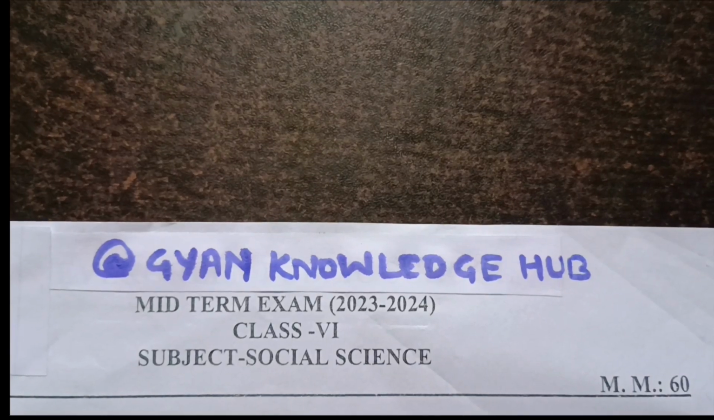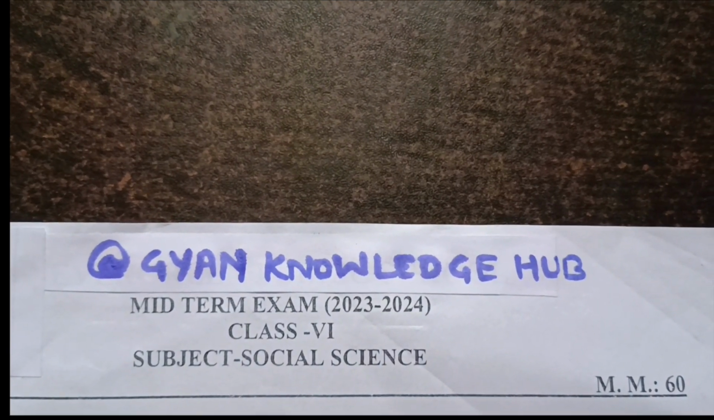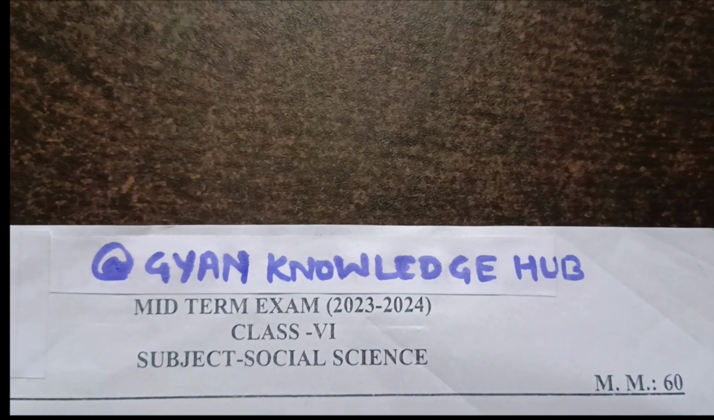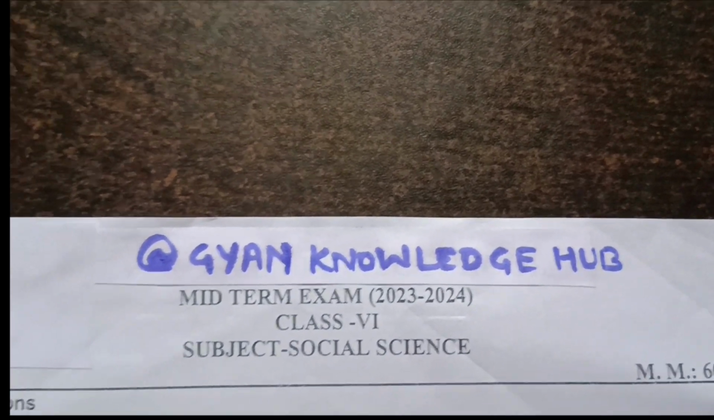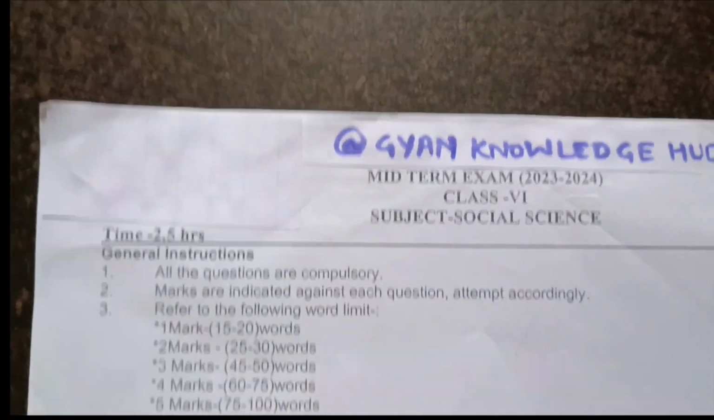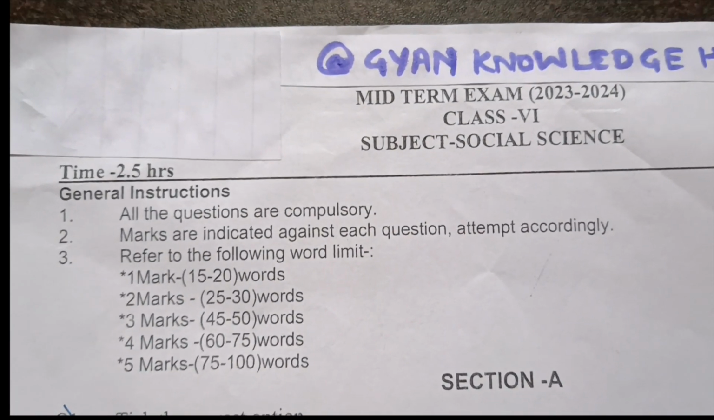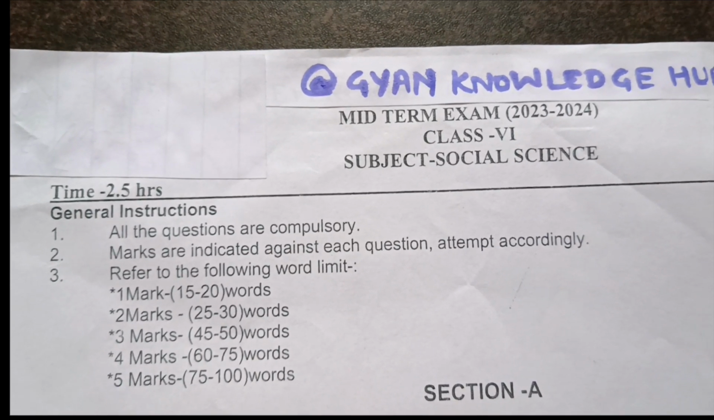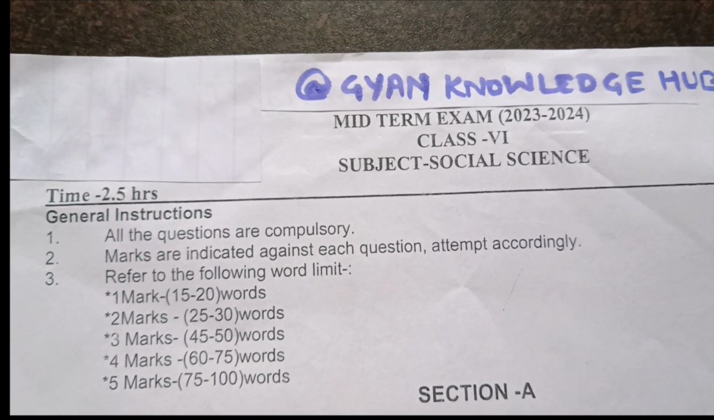Today in this video we'll discuss the midterm exam for class 6 social science. Maximum marks 60 and time duration is 2.5 hours. So I'll read the general instructions first. All the questions are compulsory. Marks are indicated against each question.